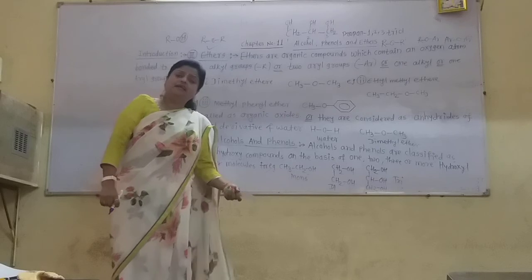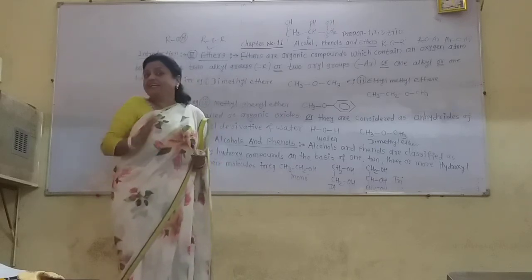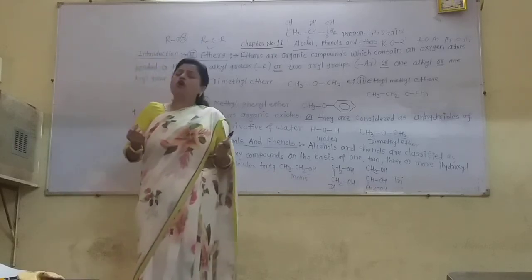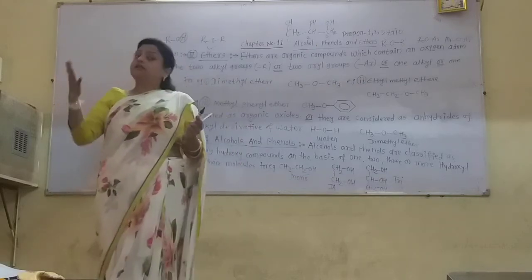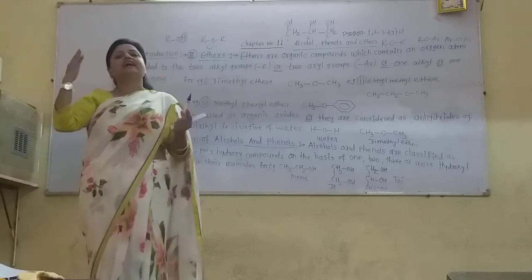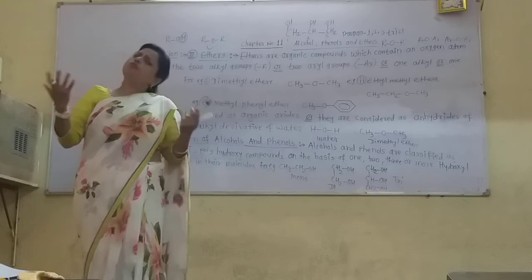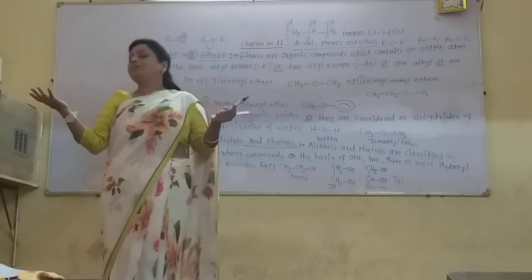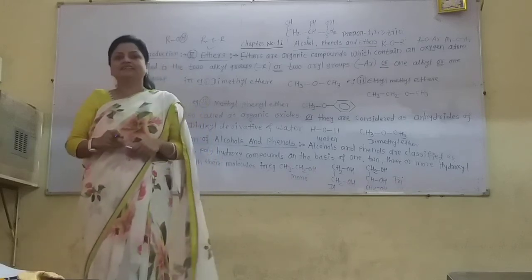Now these are the classifications of alcohol. There are polyhydroxy alcohols. The very well-known example is sorbitol. In sorbitol, 6 hydrogen atoms on the successive carbon atoms of hexane are replaced by 6 OH groups. As more than one OH group is present in sorbitol, it is called a polyhydroxy alcohol. Such types of classification of alcohols are there.